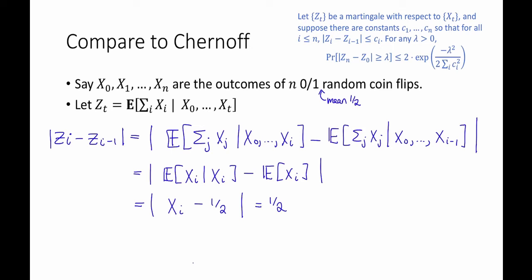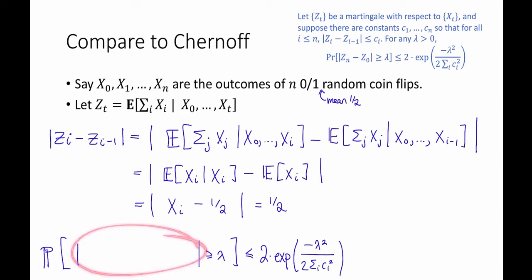So now let's apply the Azuma-Hoeffding inequality, which I've written up here. It says that the probability that Z_n minus Z_0, I'll fill that in a second, is greater than or equal to lambda, is less than or equal to 2 times exp of minus lambda squared divided by 2 times the sum over i of c_i squared. So now what goes here? Z_n is by definition the expectation of the sum of the X_i's all the way up to n conditioned on all of the X_i's all the way up to n.